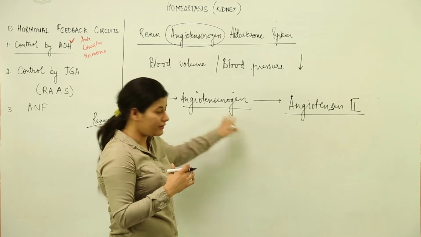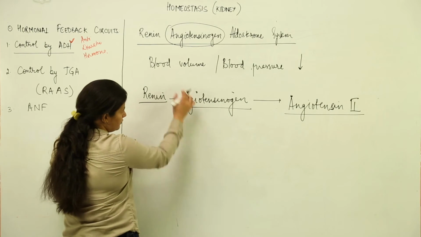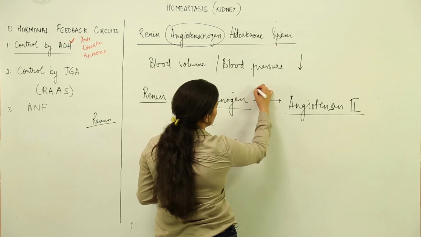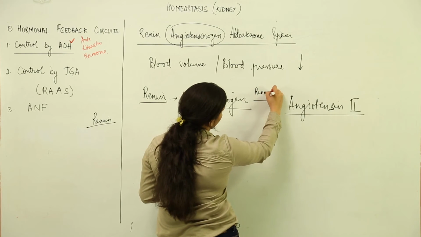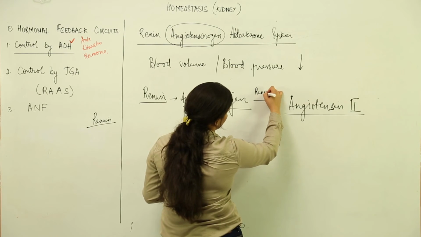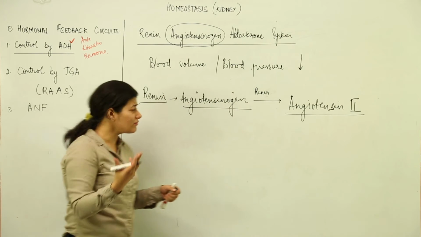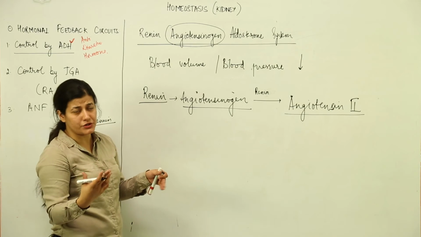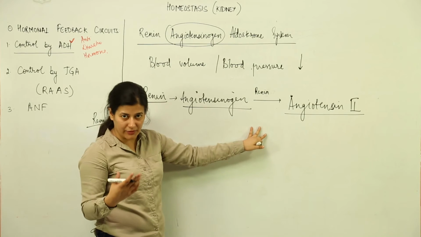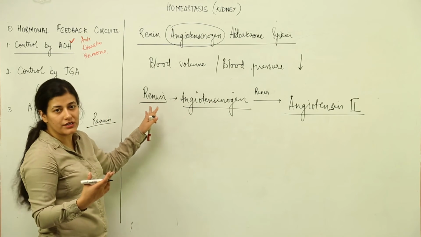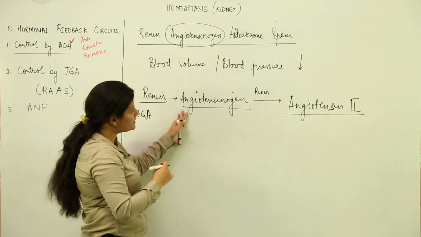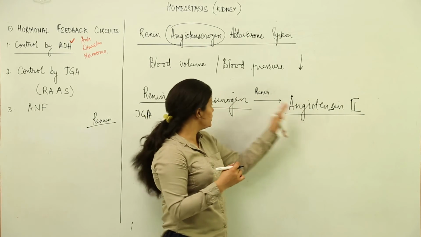First thing you have to remember, renin facilitates conversion of angiotensinogen to angiotensin II. So basically, as we see in blood clotting, there were certain proteins and enzymes facilitating conversion of one protein to other. Same thing happens over here. These two proteins are present inside the blood plasma. Renin, which is secreted by JGA cells, comes into the bloodstream.